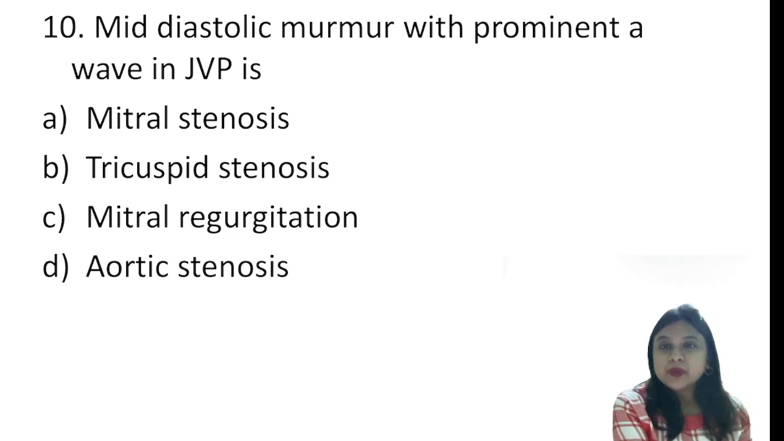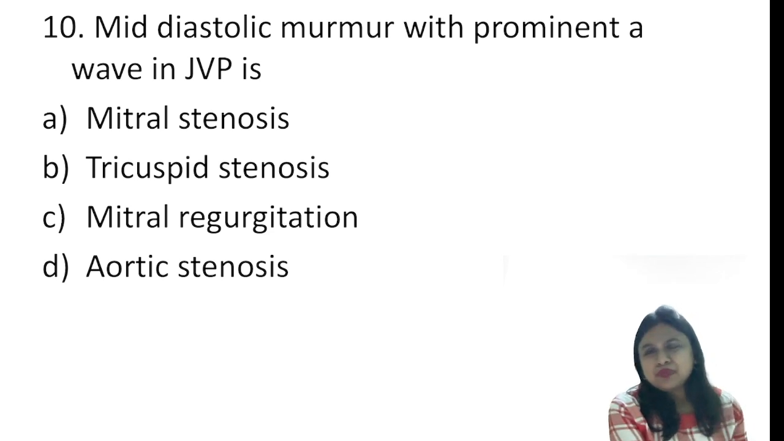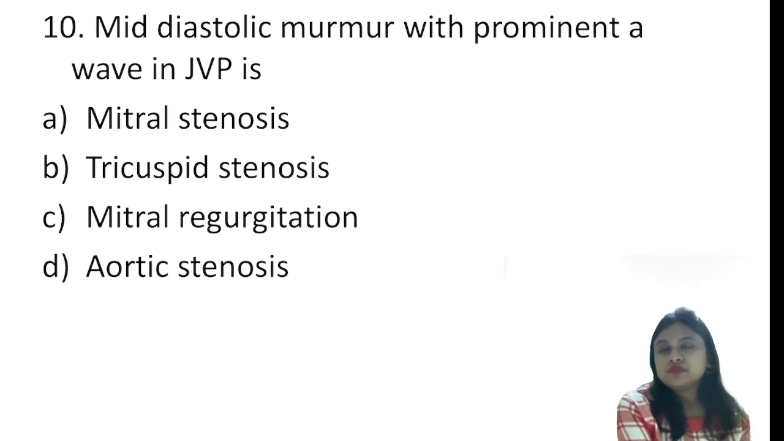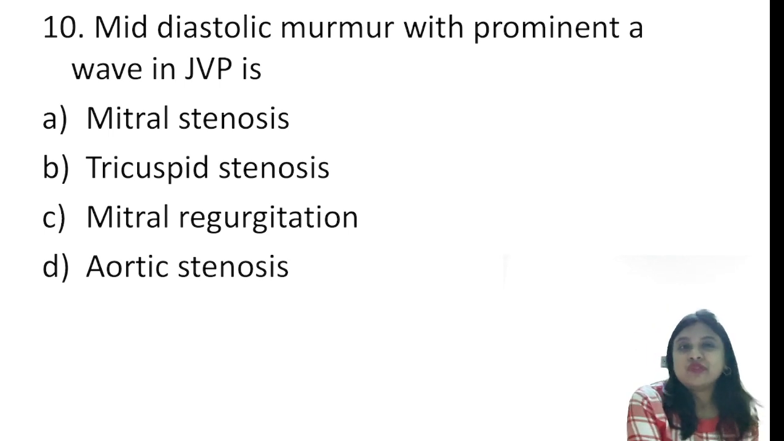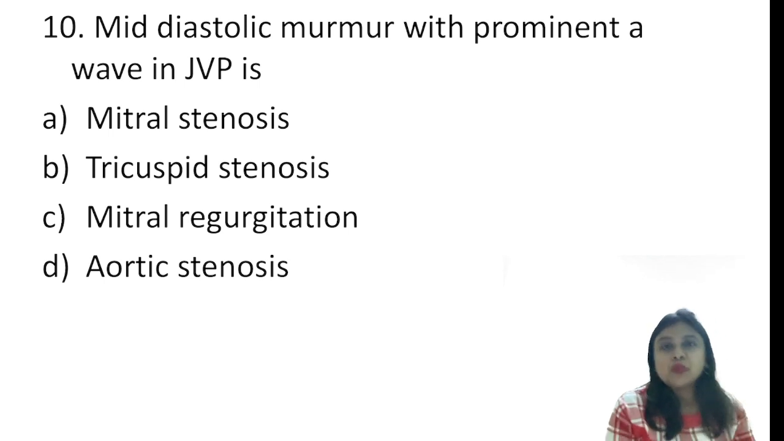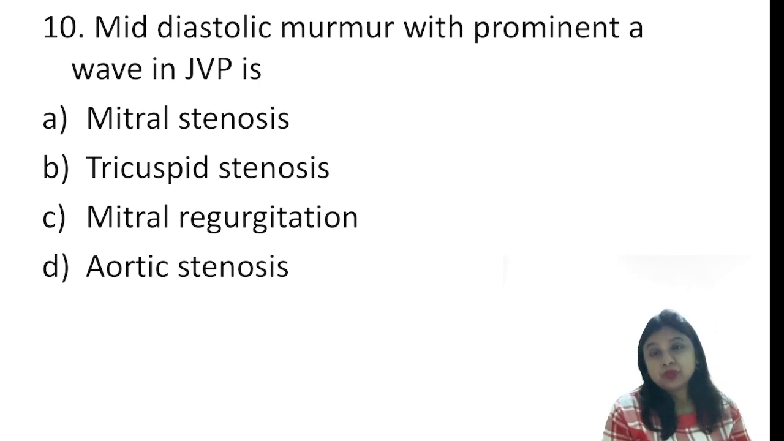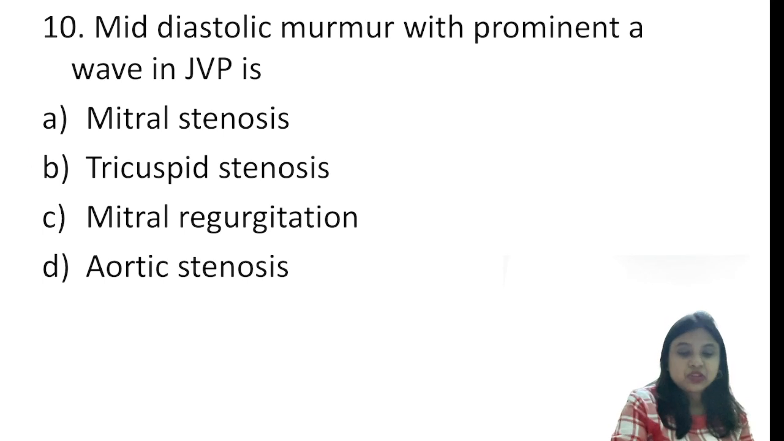Now coming to 2 questions from cardiology. Mid-diastolic murmur with prominent A wave in JVP. Many students got confused seeing prominent A waves with mid-diastolic murmur, and they were not very sure about what would be the answer. Whenever we see a question of mid-diastolic murmur, the first thing that comes to our mind is mitral stenosis. But there was another part to this question, which is prominent A wave in JVP. These 2 combined together, the answer will be tricuspid stenosis.